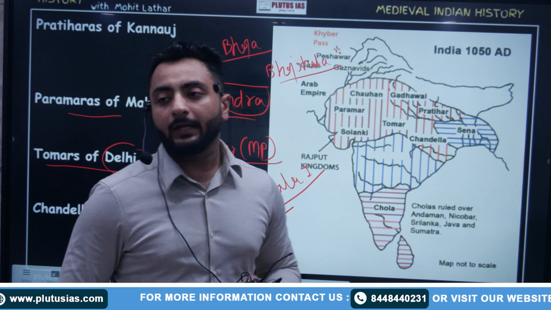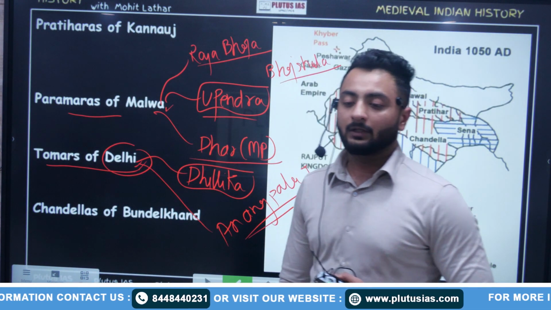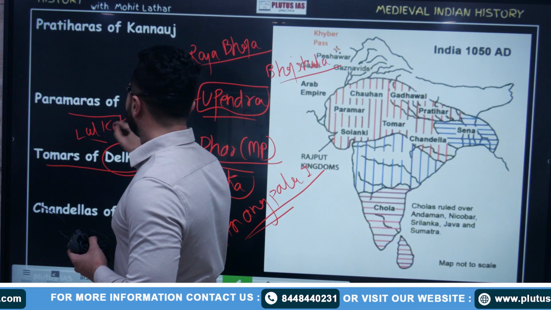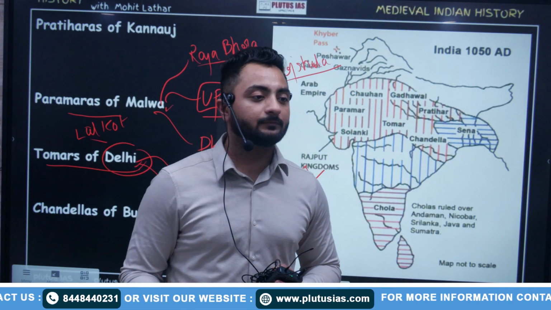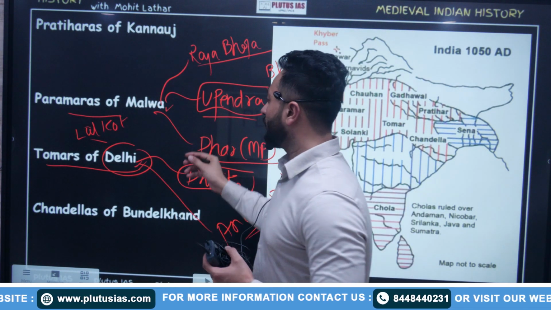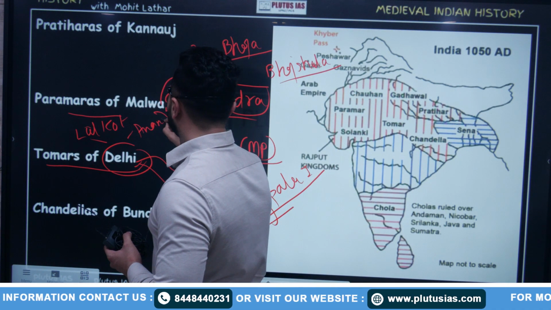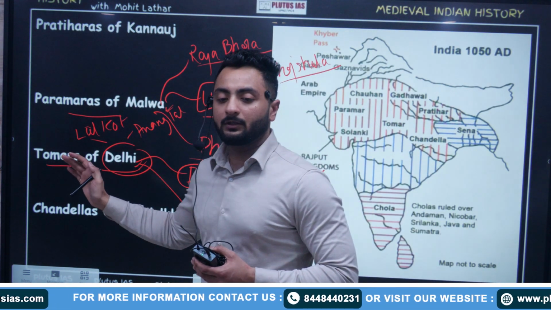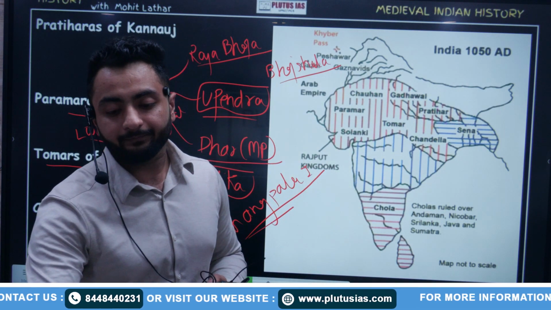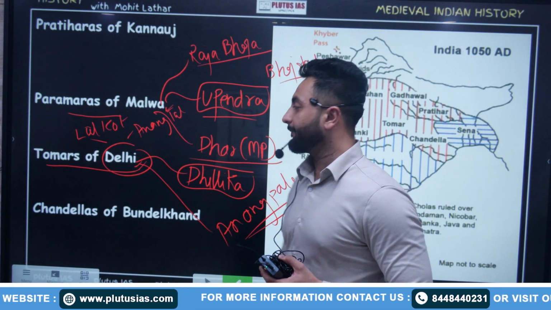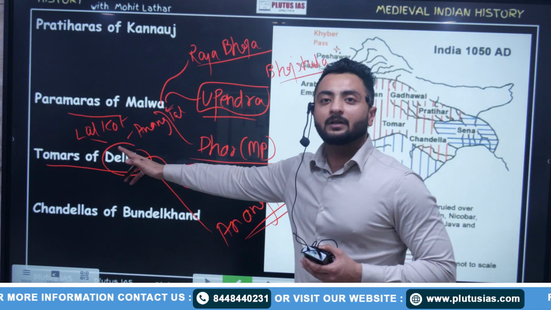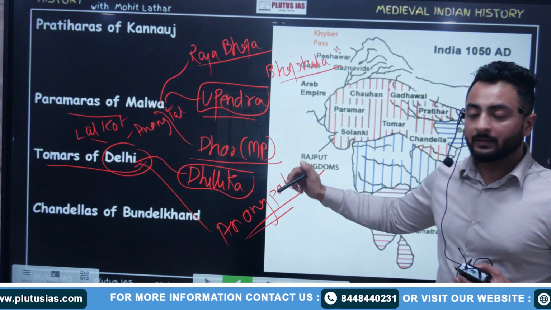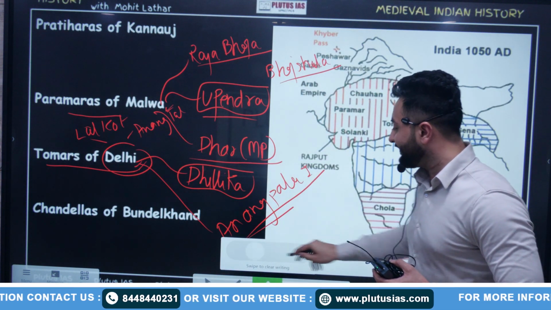Write down the features. He built Lal Kot. Anang Tal. Tal means a sort of lake. He built Lal Kot, Anang Tal, and Surajkund Reservoir. Fine. Do you know about the Mehrauli pillar inscription?